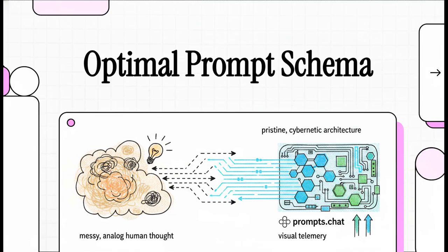Welcome to the Explainer. Today, we are plugging directly into the foundational ledger of human-AI communication. We're going to look at the exact mechanics of how messy, analog human thought is transformed into pristine cybernetic architecture. We'll be analyzing the blueprint of prompts.chat, and honestly, the visual telemetry we are going to explore today is absolutely